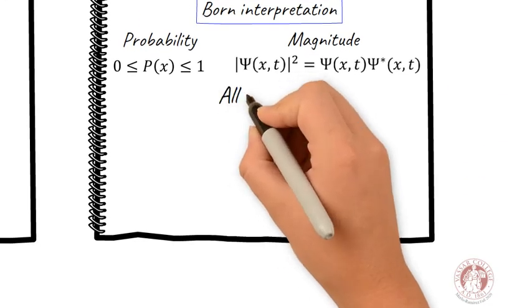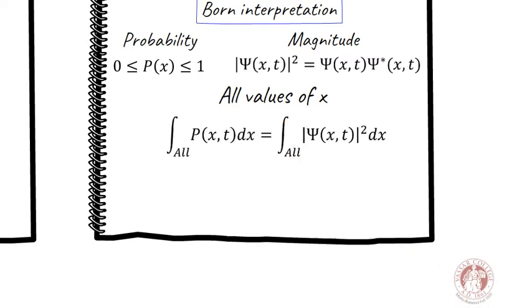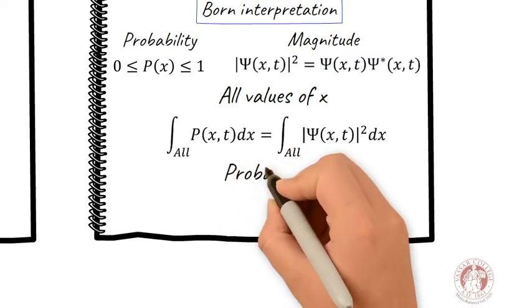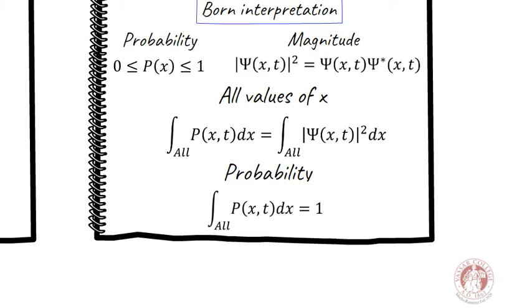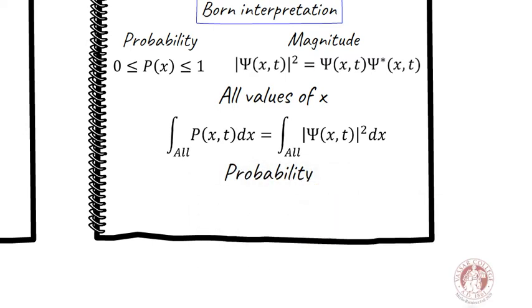Actually, these properties should be valid for all values of x. Then, when all the values of x are integrated, the probability should be 1. Consequently, the magnitude square of the wave function.